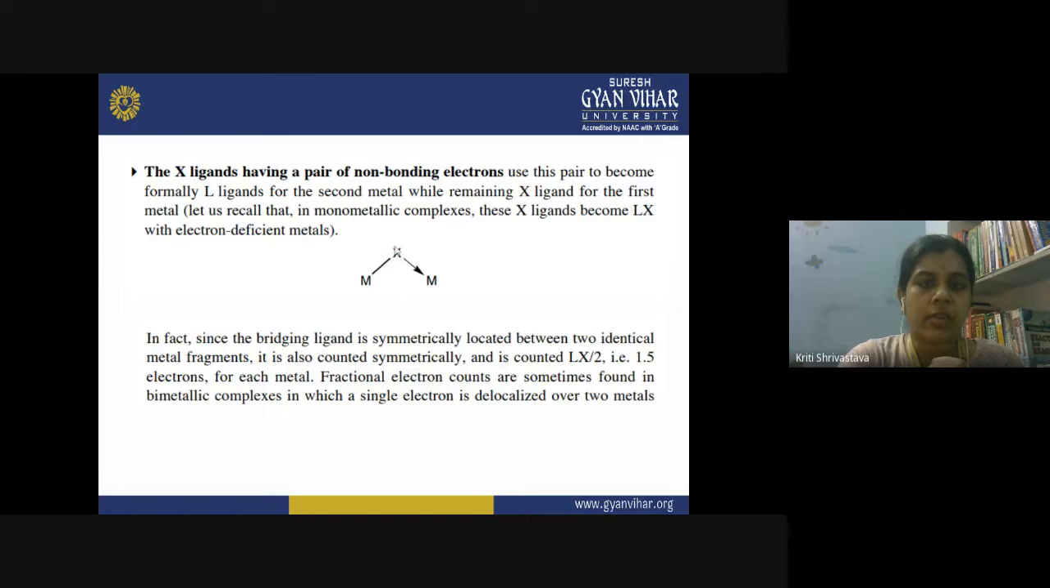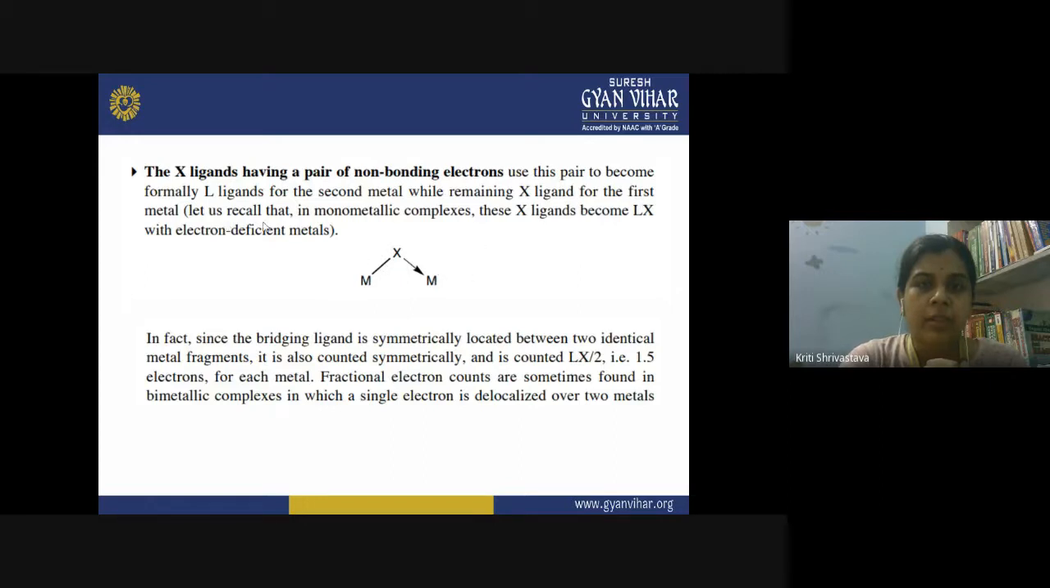So here you can see what it means. This is my X ligand. Suppose this is some halogen atom. So it is becoming the X ligand, that is, it is donating its electron, its negative charge, to one of the metals to form a bond. But for the second metal, the bonding is what? It is donating its lone pair of electrons, right? So for the first metal, it is an X type ligand, and it is an L ligand for the second metal.